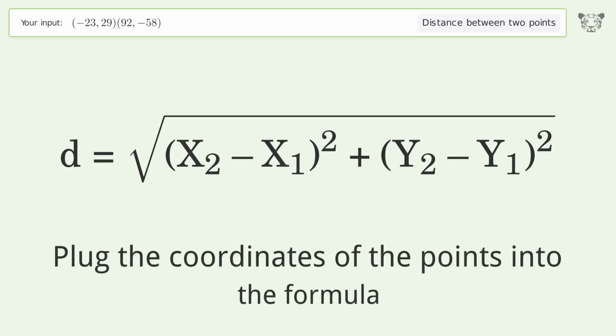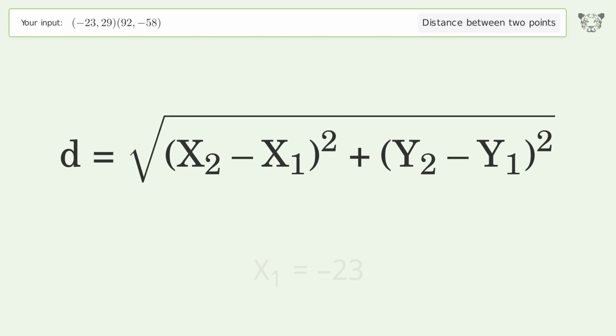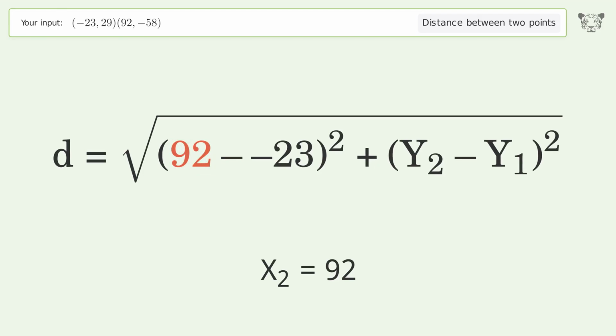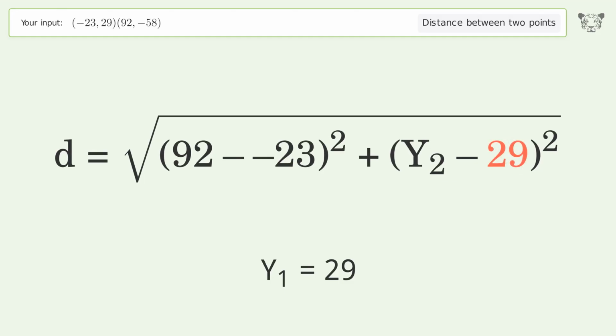Plug the coordinates of the points into the formula. x1 equals -23. x2 equals 92. y1 equals 29. y2 equals -58.